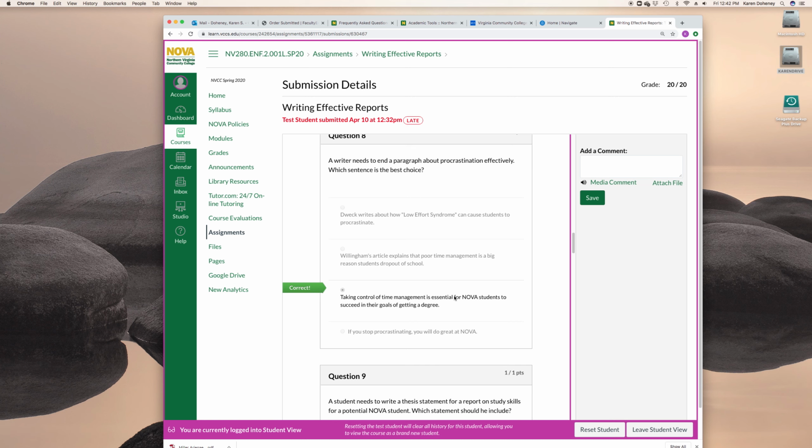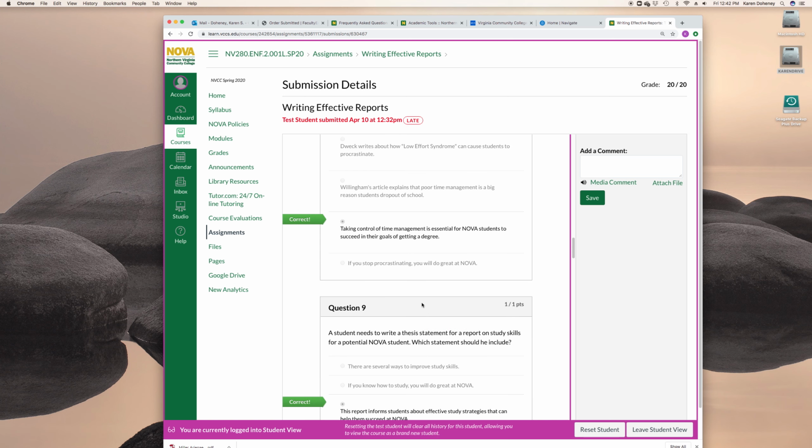So the only one that really does that and still follows the rules is this one here. Taking control of time management is essential for NOVA students to succeed in their goals of getting a degree. So how does it relate to your thesis statement? This one could be okay, except look, it's got yous in it. And we know a report does not use you, so that's why that one won't work.